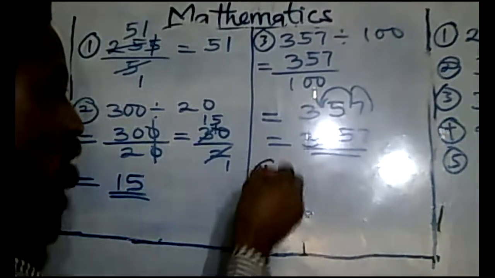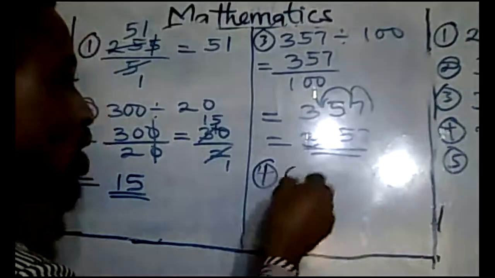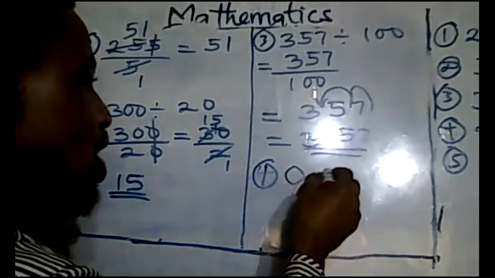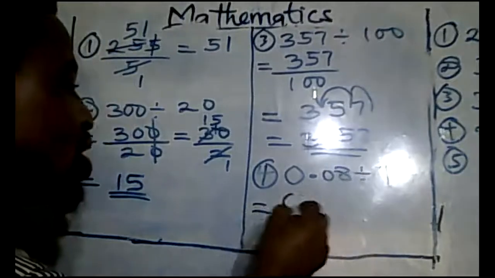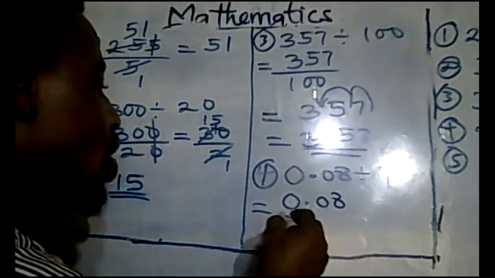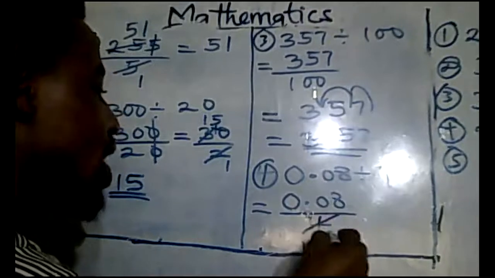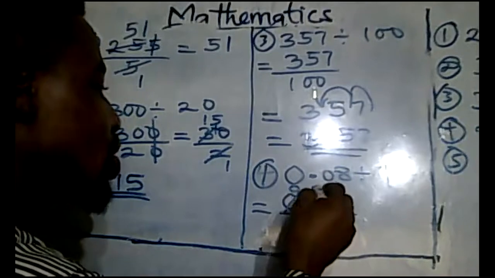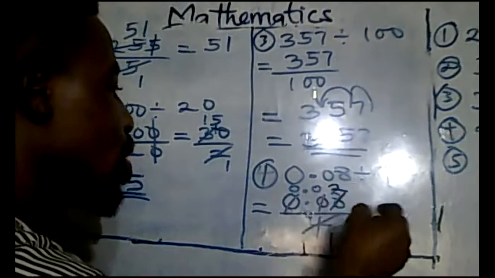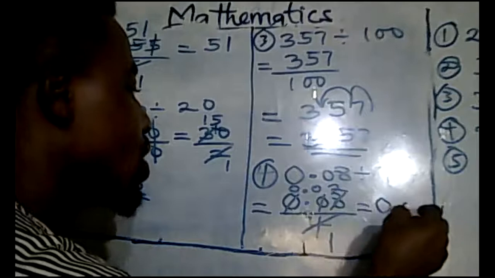Let's do the last one. You will do the other one by yourself. So 0.08 divided by 4. What you do is 0.08 over 4. You say 4 here 1, 4 in 0, 0. Put your point. 4 in this 0, 0. 4 in 8 is 2. So your answer is 0.02.